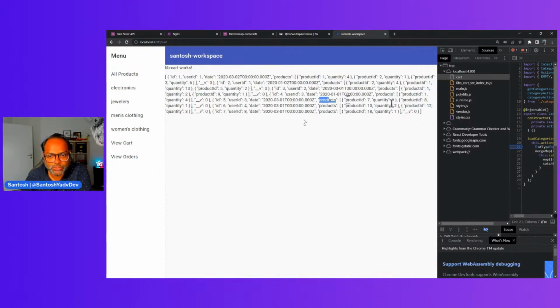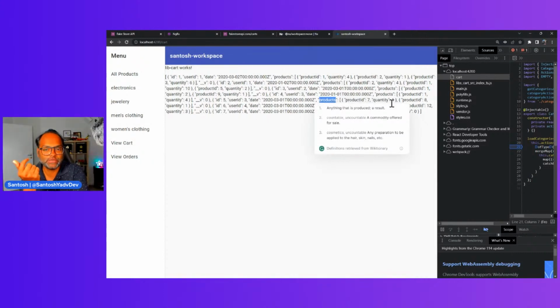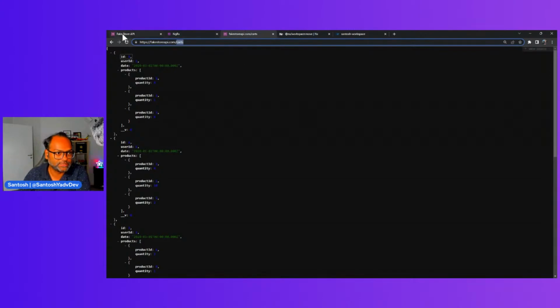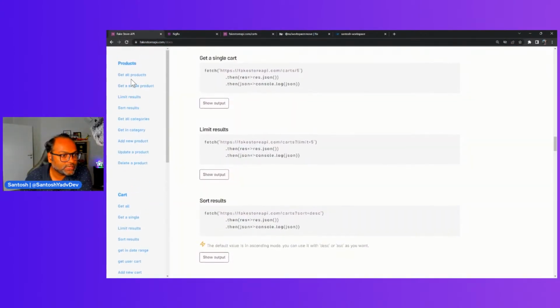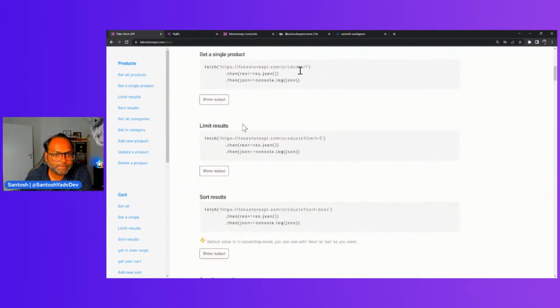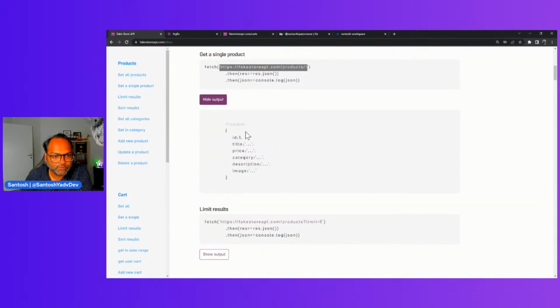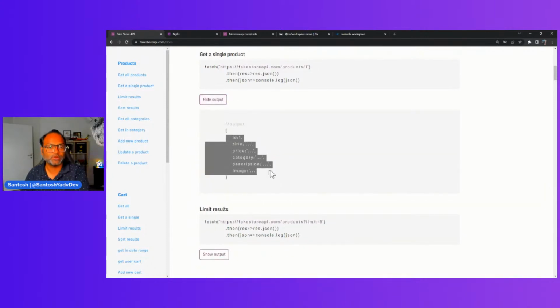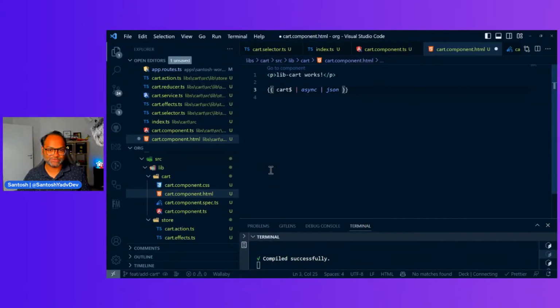So we have a products array, for which each product we can actually get some information. I think they might have an API for that as well. So let's see, get a single product. If I say product slash one, it will give me information about that product, all the information related to this product. So the way we can handle it, yeah, thank you.